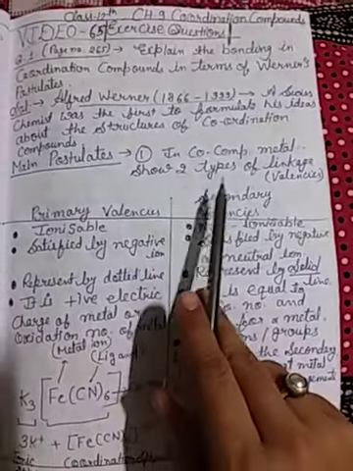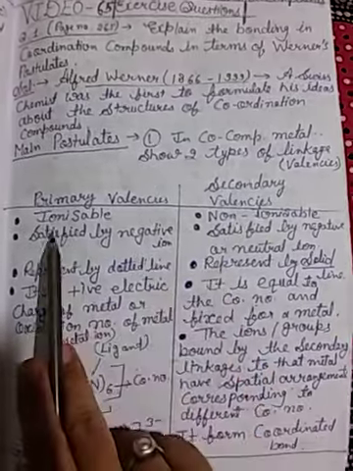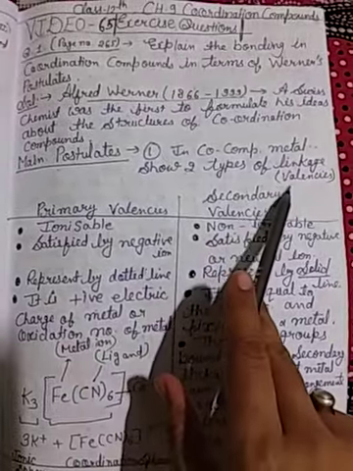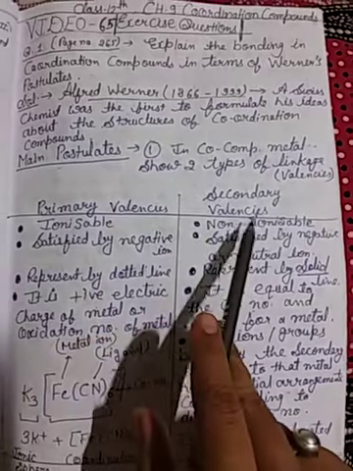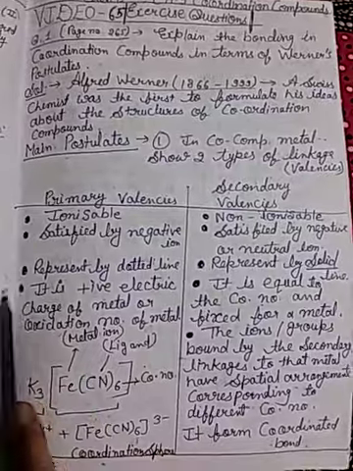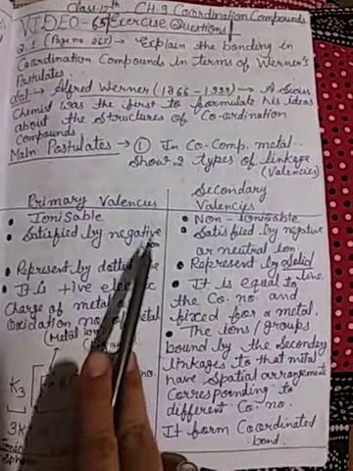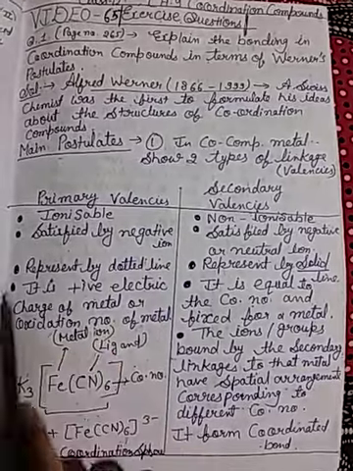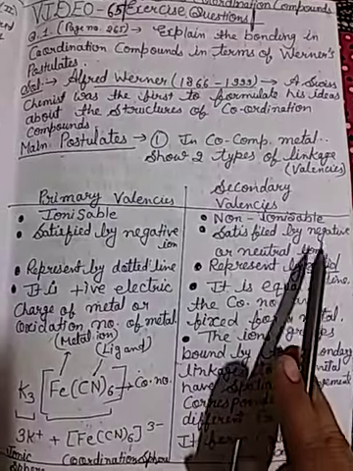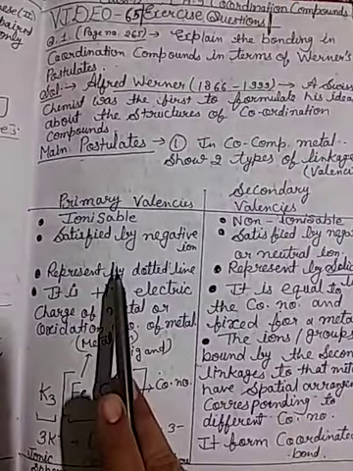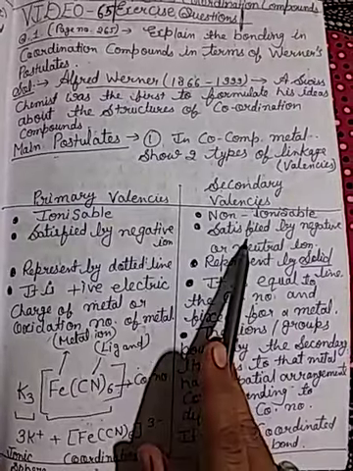First, in coordination compounds, metals show two types of linkage, that is, two types of valency: primary valency and secondary valency. So what is the difference between both valencies explained by Werner? Primary valency is ionizable, secondary valency is non-ionizable. Primary valency is satisfied by negative ions and secondary valency